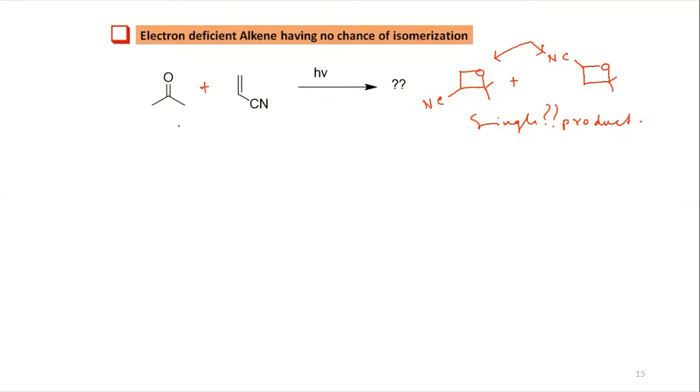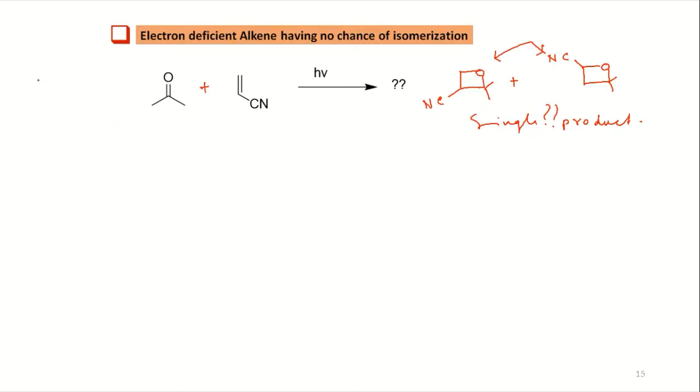In this case, what you have to remember is that when bond formation is happening, you have the overlap between the orbitals, right? And the overlap will be stronger or better when you have similar sizes of orbitals interacting.